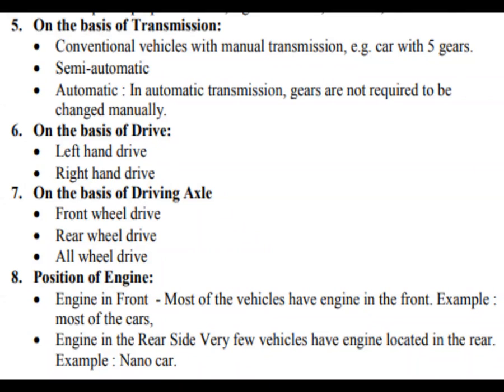So front wheel axle is there, rear wheel axle is there, all wheel drive also is there. Front wheel drive is nothing but the differential, which right now we are using on the back wheels, being located on the front wheels. At that time, the type of vehicle is called a pull type vehicle. Pull type vehicle. So if it is located on the front wheels, the total back wheels are being pulled. Rear wheel drive is nothing but the axle is located on the back wheels, so that kind of vehicle is called a push type vehicle.